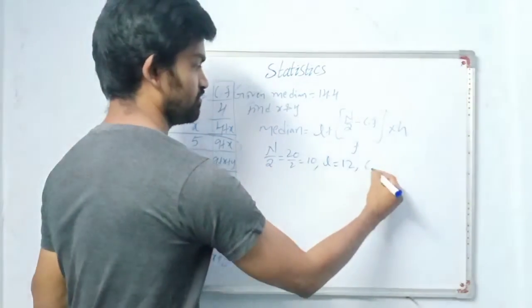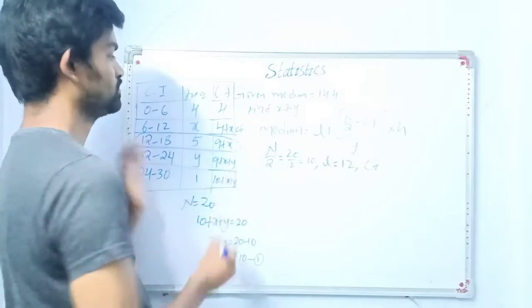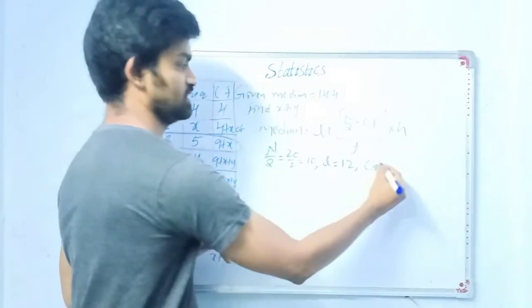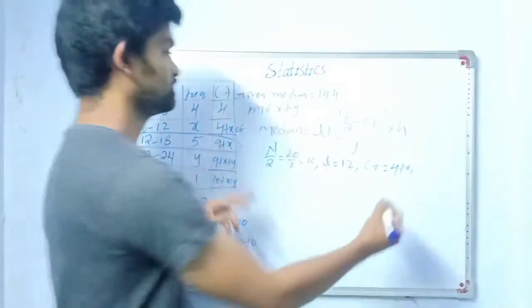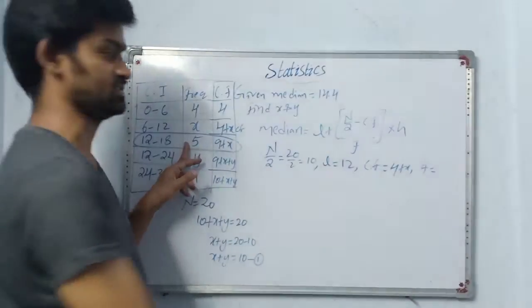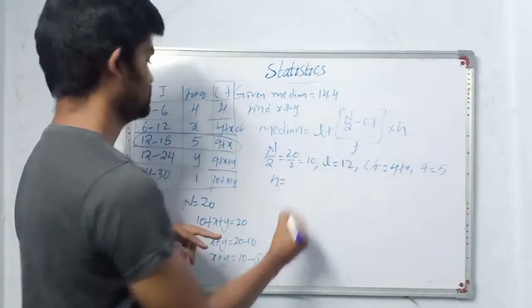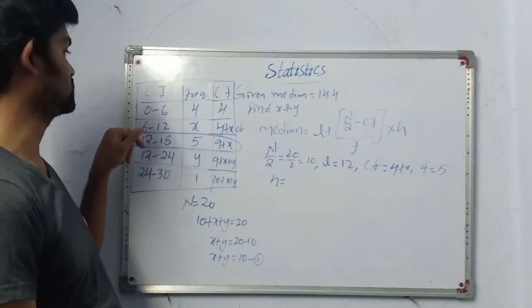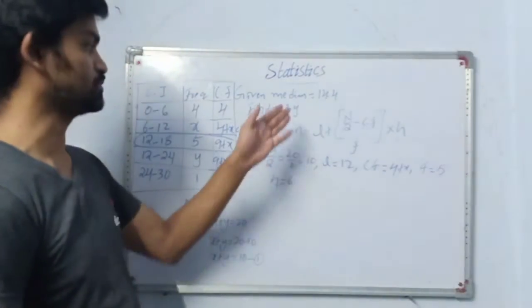Okay. Next, CF. CF is the preceding cumulative frequency, that is 4 plus x. f is the respective class frequency, that is the median class frequency, which is 5. h, what is the class interval? It is 6. Okay, now just substitute all these values.